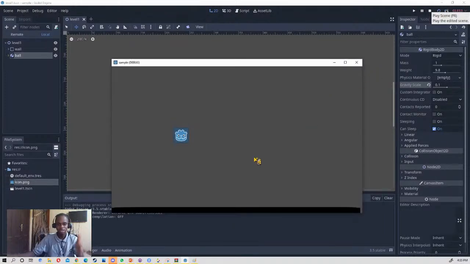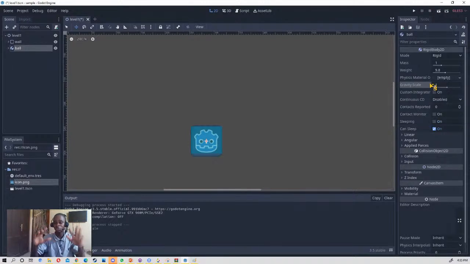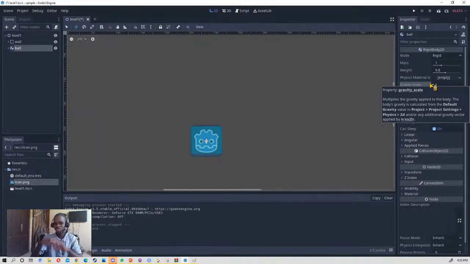So as you can see now, it's just falling gradually, gradually. The gravity is almost as if it's on the moon. And just for you to know, all this is a simulation using gravity like 9.8, 10.0, so you can apply real life equations. You can simulate real life stuff about gravity using this, and it's going to work because all the code that's working here is almost the same thing as real life.